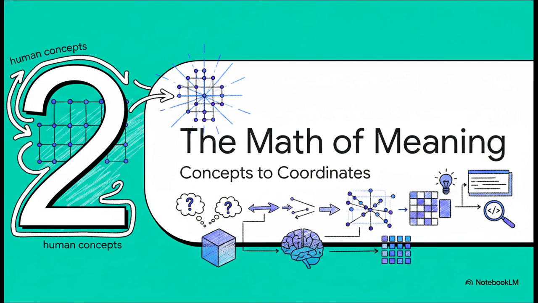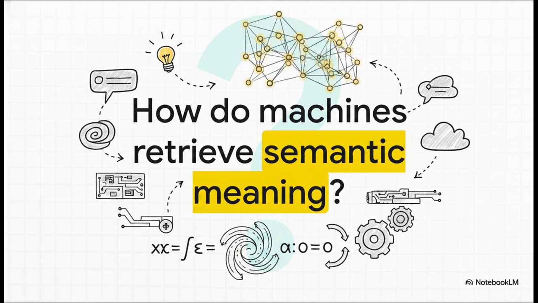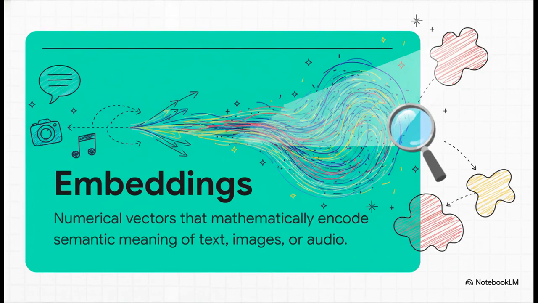Which brings us to Section 2, the math of meaning, how we convert concepts into coordinates. So it's a huge, pivotal question, right? How do machines actually retrieve meaning? Because we're no longer just hunting down an exact string of text, we're hunting down ideas. And solving this required a bit of a mathematical magic trick, one that now forms the absolute core of modern AI infrastructure. Enter embeddings. These things are literally revolutionary.